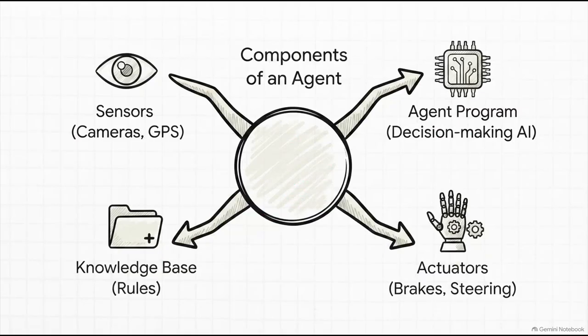And if your professor asks you to list the actual components of an agent, use this exact breakdown. First up, sensors. These are things like cameras and GPS that collect the environmental data. Second is the agent program. That's the actual brain that processes all that data. Third, you have the knowledge base, which holds all the rules of the road. And finally, actuators. Those are the mechanical parts like the steering wheel and brakes that physically carry out the AI's decisions.